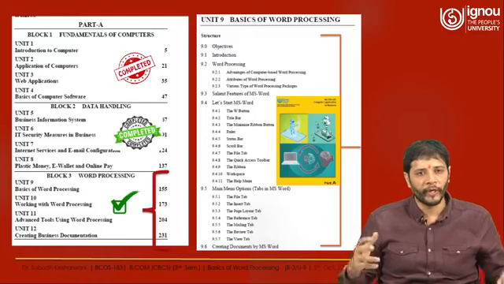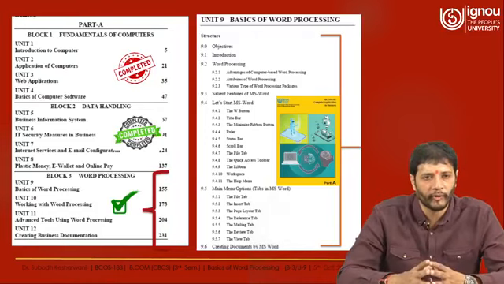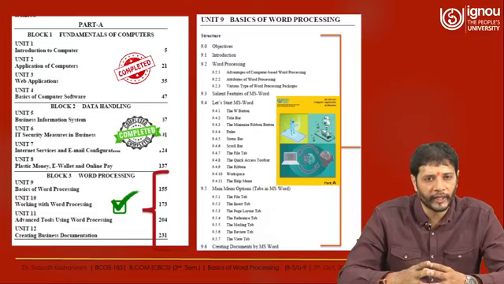There is ample scope as we talk about word processing, because word processing gives a different way of reading the text and makes it quite user friendly and quite useful. This word processing basics is going to talk about what exactly Word is.